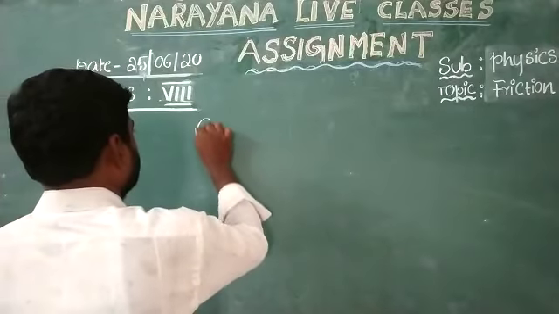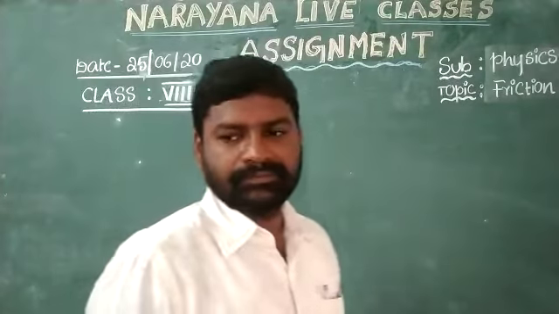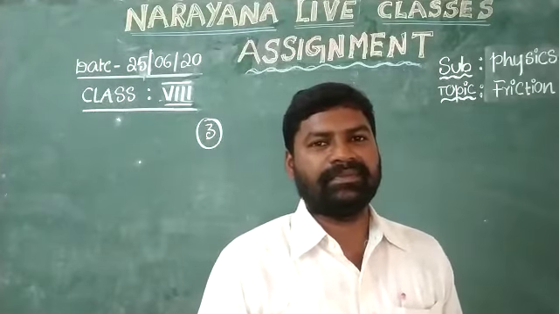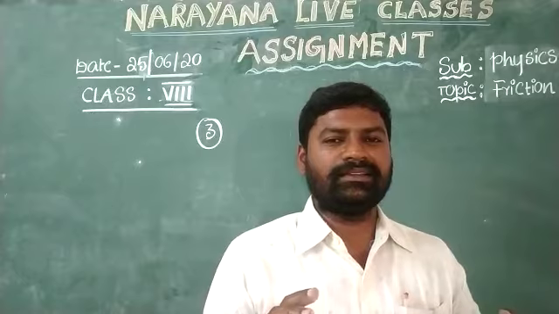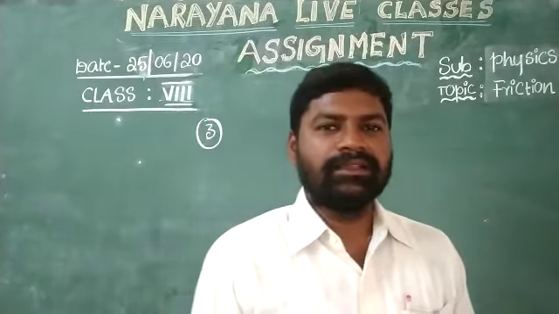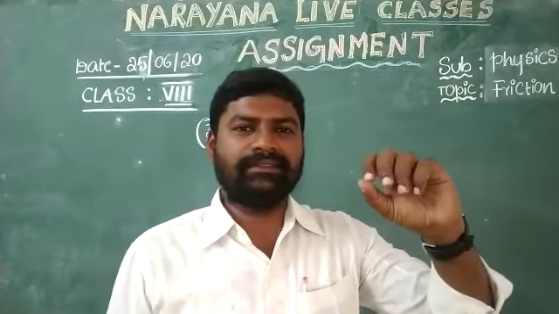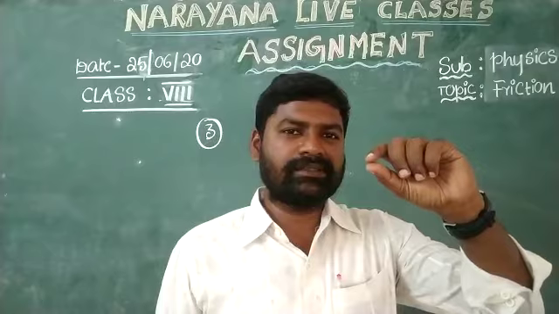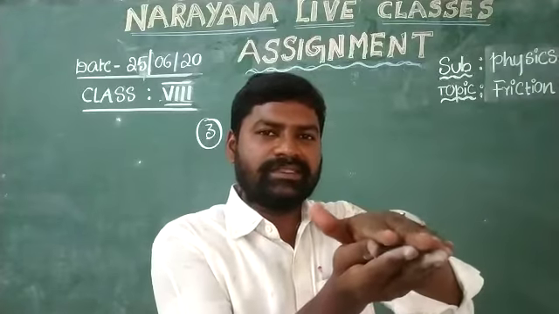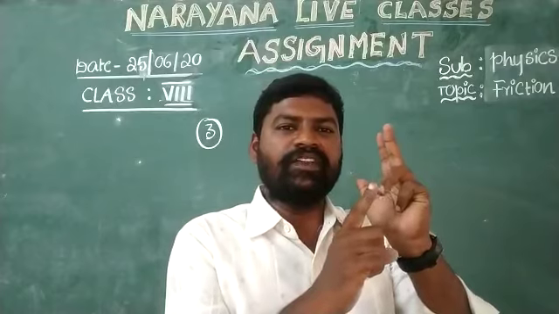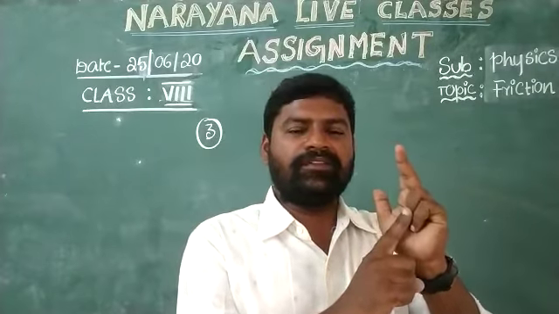And third question: how can we increase friction? By increasing the area of contact between any two contact surfaces, and also the roughness of the surface.